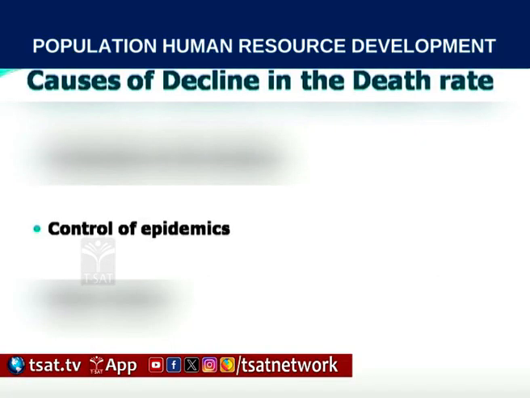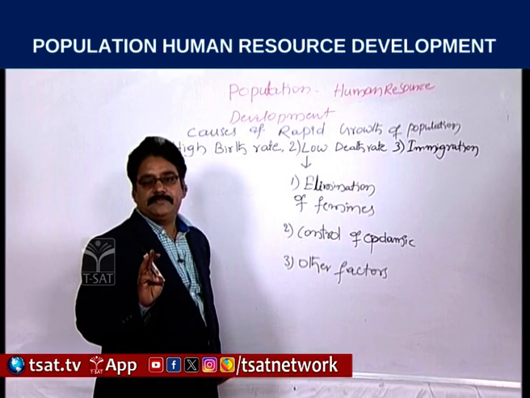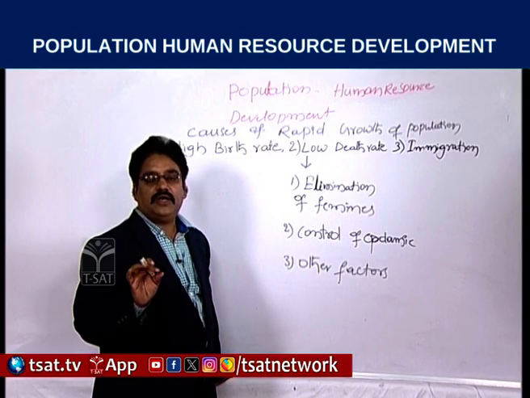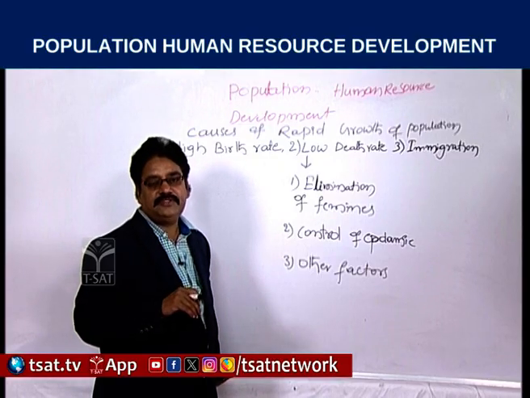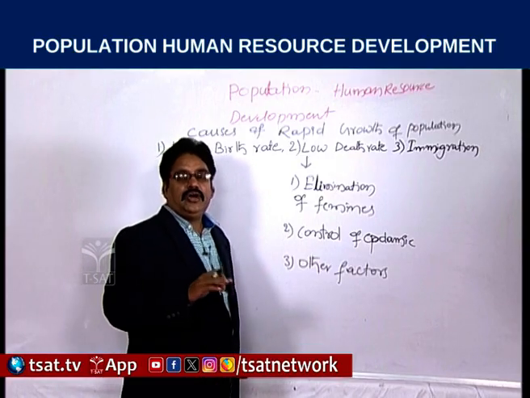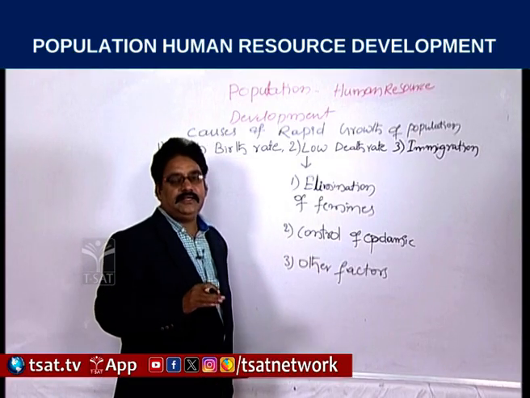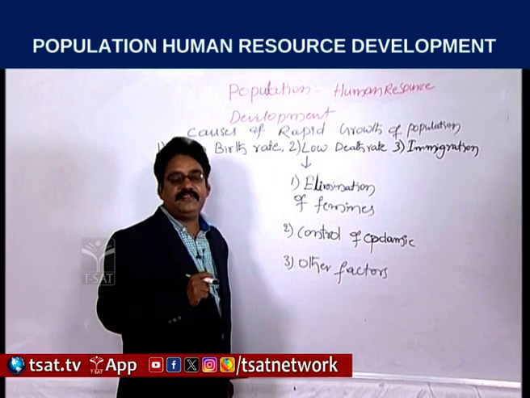And control of epidemics. Epidemics like smallpox, malaria and cholera appeared in the olden days, during the period of the Britishers. After independence, the government took the necessary steps and provided medical facilities.